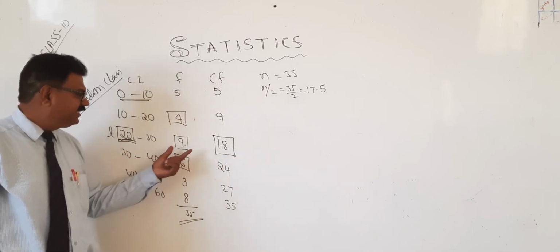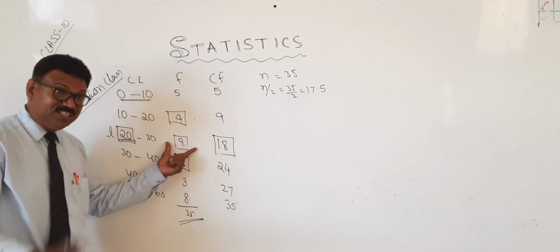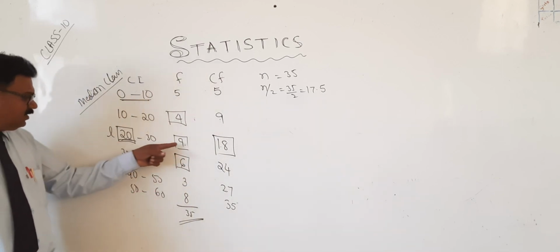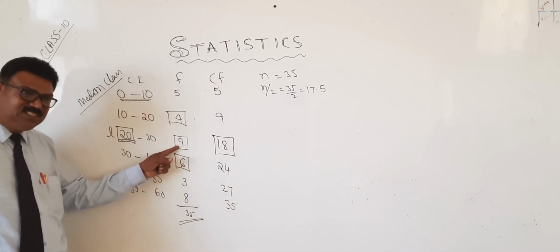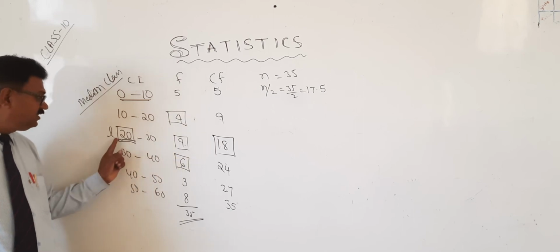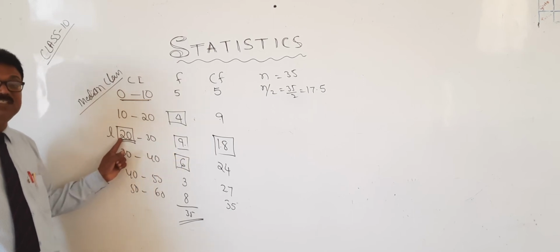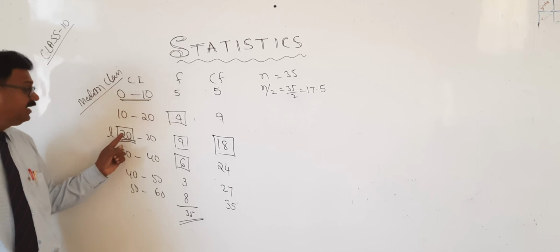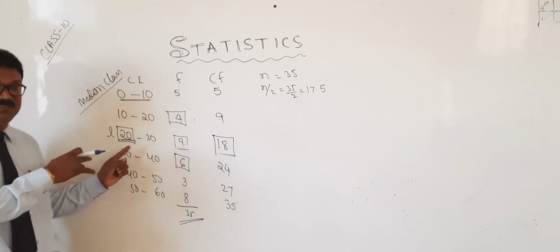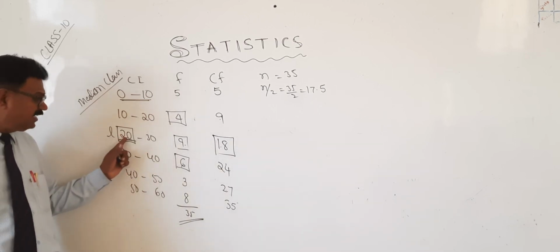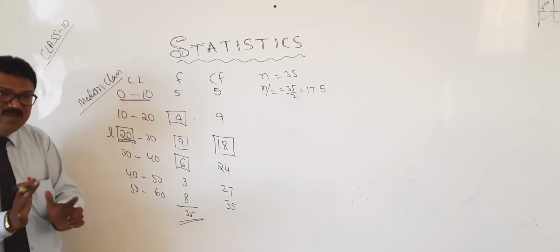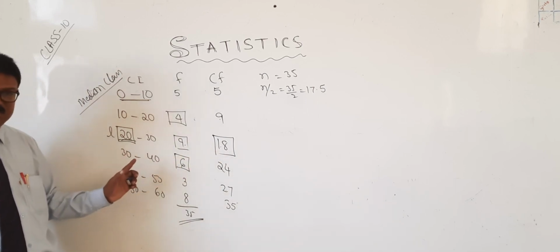For example, 18, here 9 is the highest frequency. If you take the mode also, this is the highest frequency, and this is the lower limit, and this is the modal class, and this is also the median class. Did you understand the difference? The answer will be the same but the names will be different.